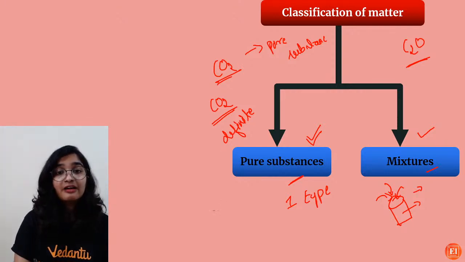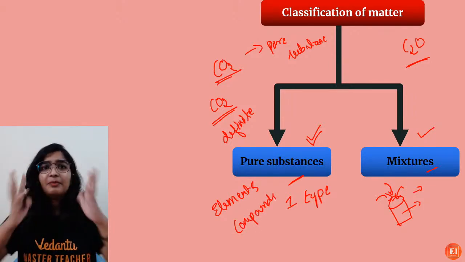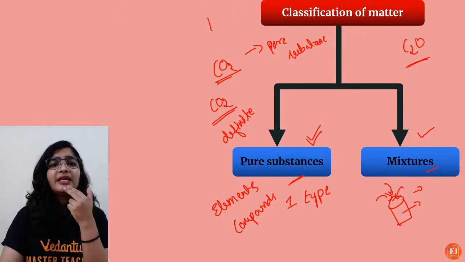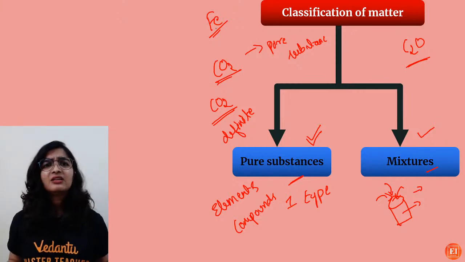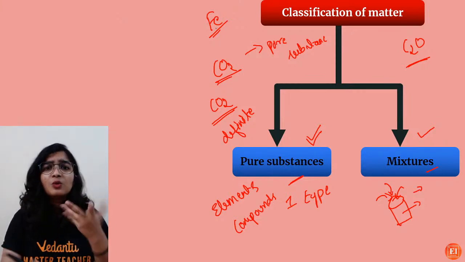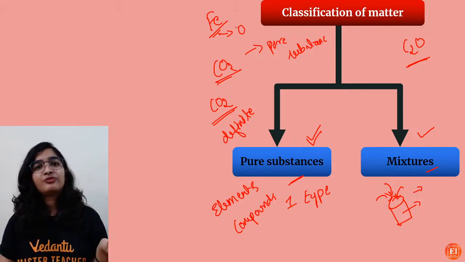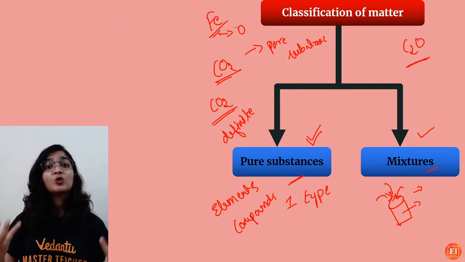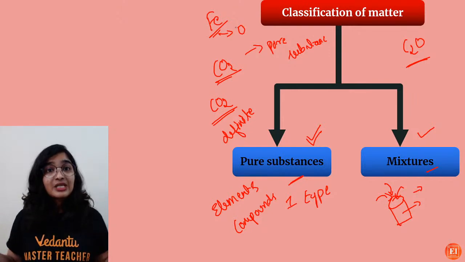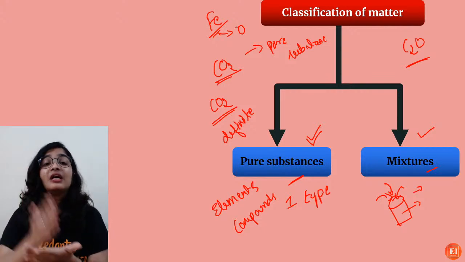So pure substances have two types, elements and compounds. They both are pure because if I take iron, go on dividing it, you will end up getting only iron atoms, right? You won't get oxygen here. So obviously it is made up of a single type of constituent, so it is a pure substance. And when it comes to compounds, a compound is a substance made by the combination of two or more different atoms at a fixed ratio.